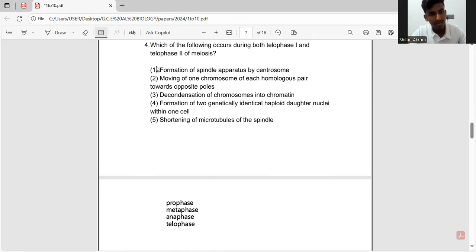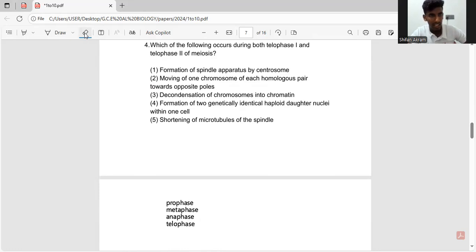And the third answer, decondensation of chromosomes into chromatin. Earlier, as I told, it occurs in both telophase 1 and 2. So it is the right answer and I'll highlight it. So chromosomes are condensed into chromatin. So anyways, let's take a look at the fourth and the fifth answer.